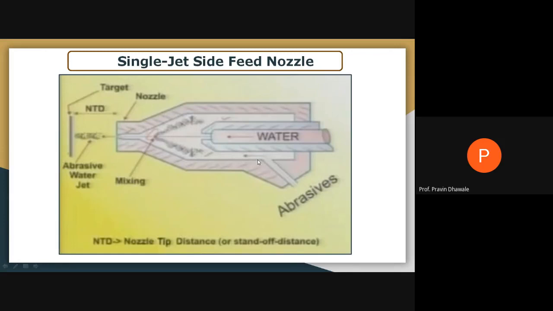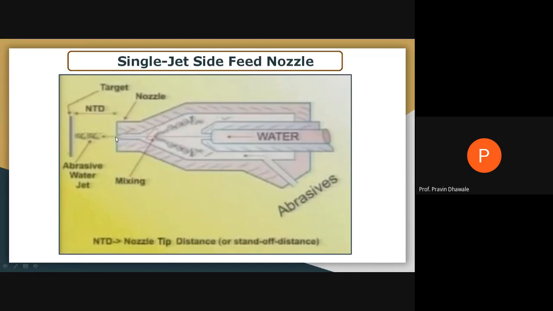Abrasive comes from this opening, and high pressure water comes from this nozzle, where mixing of abrasive particles along with high pressure water takes place, and this will be the nozzle. This portion is the nozzle, which has a gradually reducing cross-section area, the nozzle tube, right? So from the outlet of this nozzle tube, you are getting a single jet on one side, right? Water comes from one side, with a single jet feed nozzle.